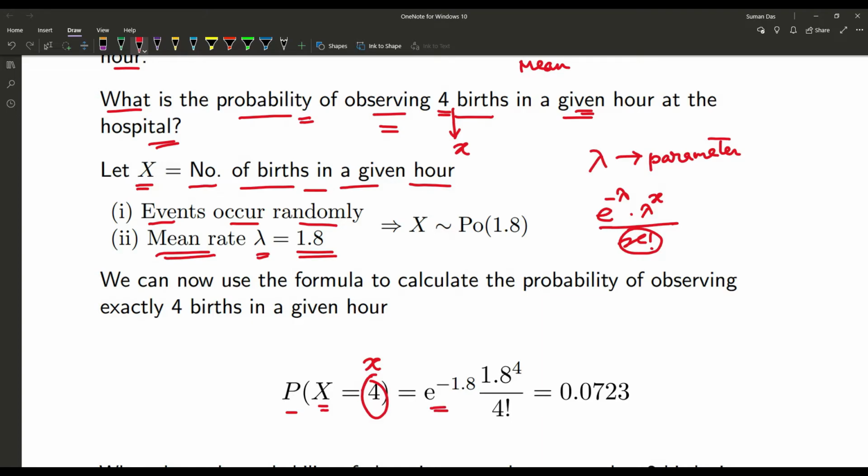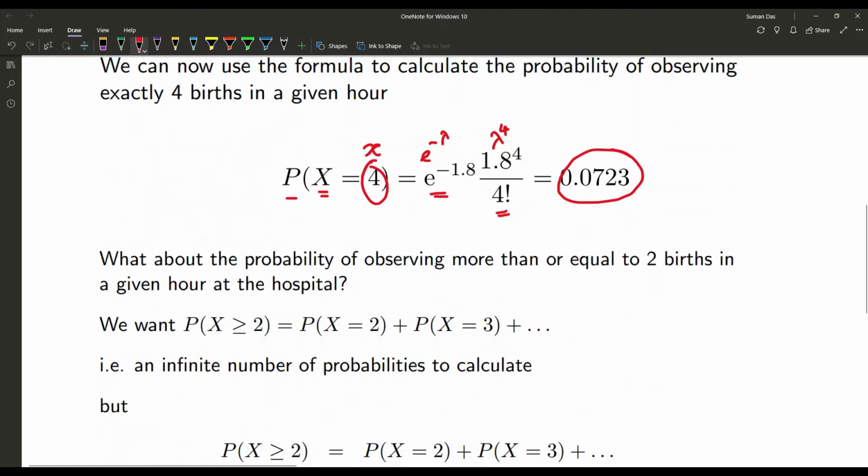So e to the power minus lambda, that one is our 1.8, so e to the power minus 1.8 into lambda to the power x, that one is 1.8 to the power 4, upon x factorial, that one is 4 factorial. Now after calculation we are getting the result, that one is 0.0723. So that is the probability of 4 births in a given hour according to the problem.